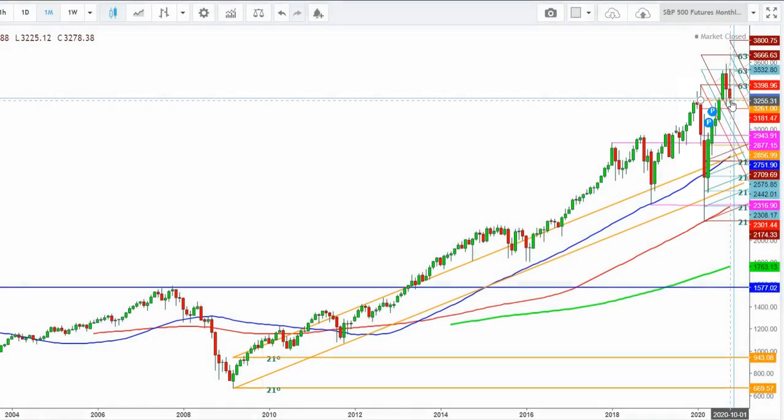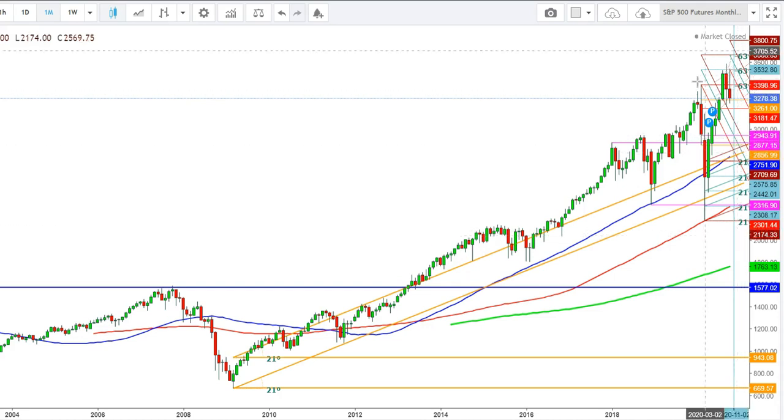So friends, here you can see that the formation of an exhaustive candle during the month of October seems to be much bigger than the exhaustive candle which we have seen during the month of January, because this time the whole world has been going through the denting impact of coronavirus cases on the global economy. I find that this may continue during the upcoming months, where we may see a sharp fall in the S&P 500 futures which could be much bigger than the fall we have seen during the month of March. Friends, here I find that this time the S&P 500 futures could see a sharp downward move up to the lows of 2174 during the upcoming months.